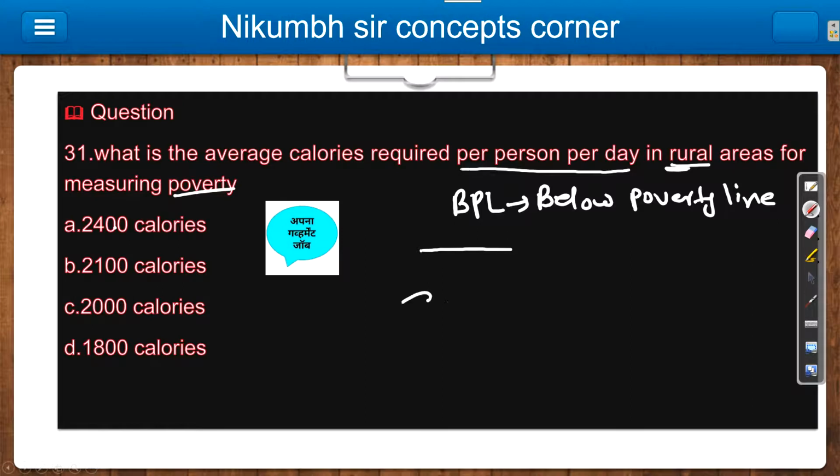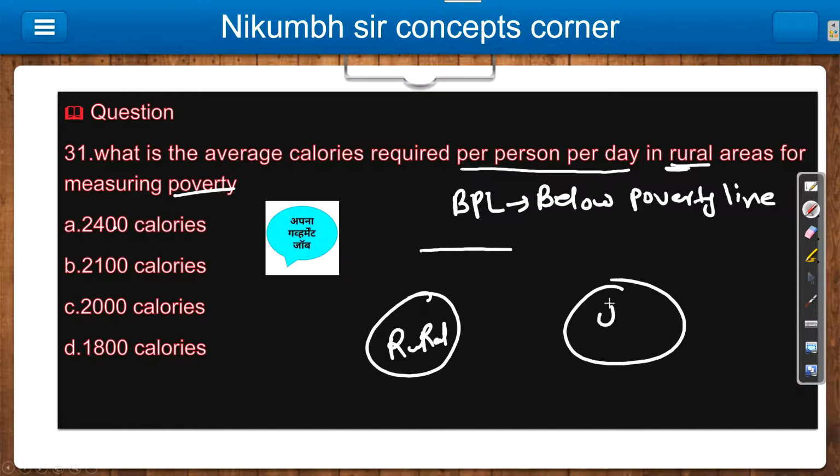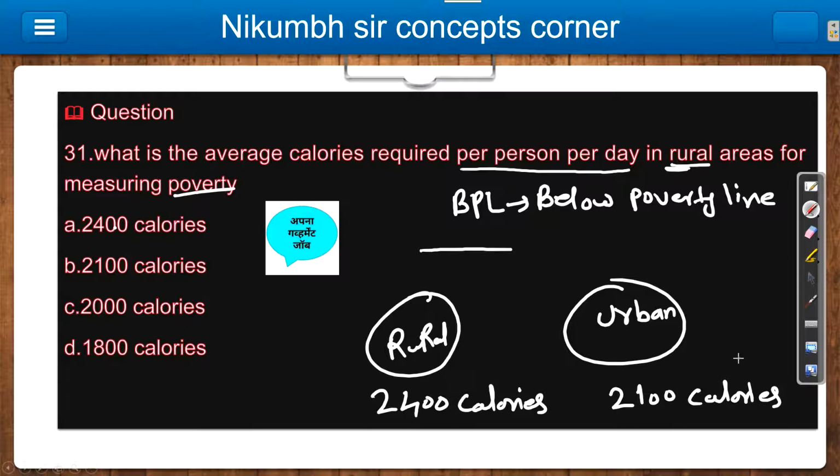So obviously it will vary. Suppose this is your village or rural area, and this is your urban area or cities. So it will vary according to this. For rural area, it is 2400 calories per person per day, and for urban areas, it is 2100 calories. So this thing you have to remember. In the exam, just focus on this one. If they mention urban, then your answer will be 2100.